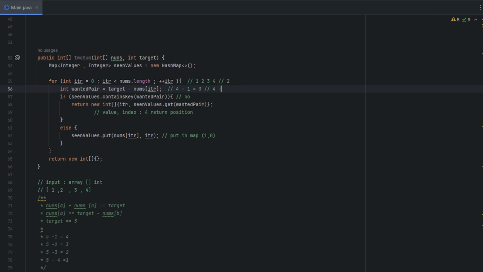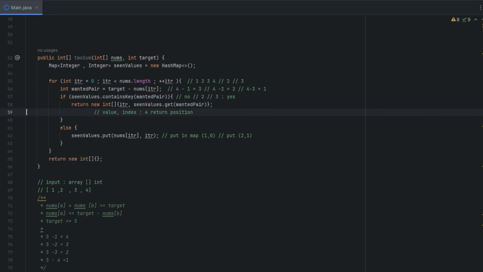All right, so we're on loop number 2. And for number 2, once again, 4 minus 2 is 2. We don't have 2 inside our map. So once again, we're going to go ahead and add it. So put the value 2 and then the iterator, which in our case is 1 at this point. All right, next one. We have 3. So 4 minus 3 equals 1. Do we have 1 in our map? Yes, we do. It's one of the first ones we put.